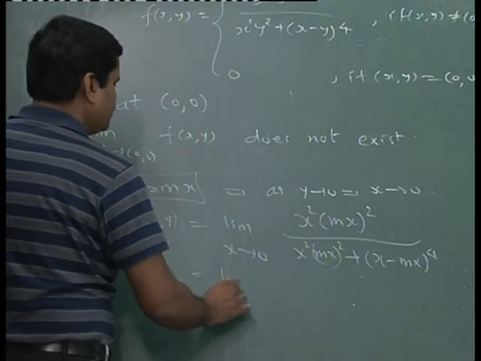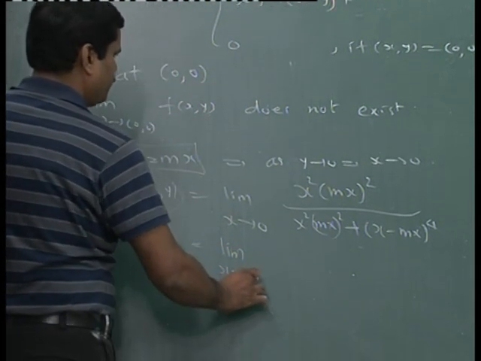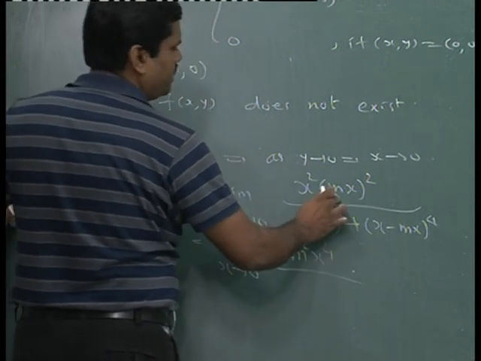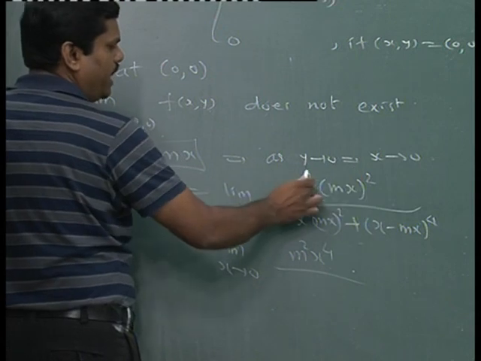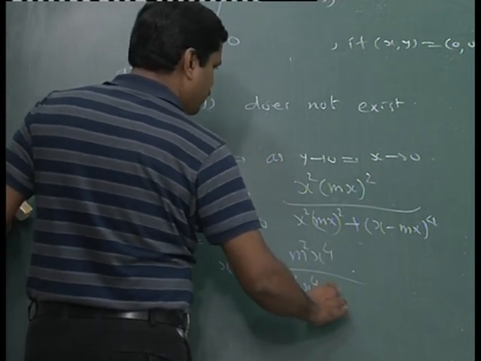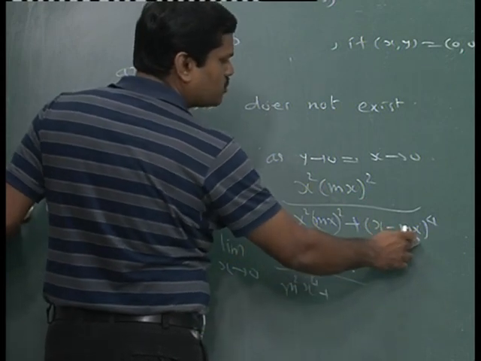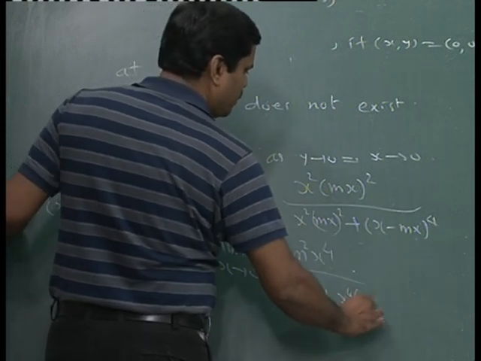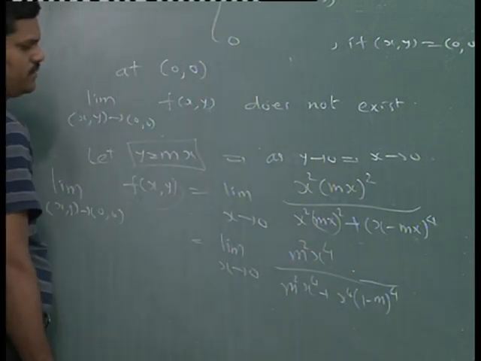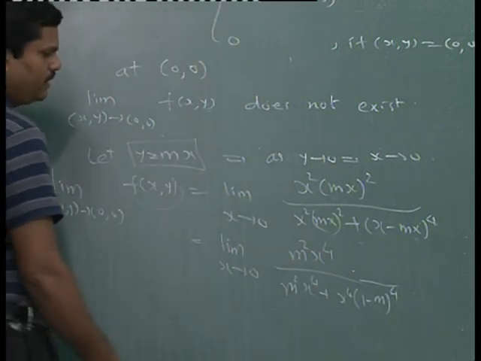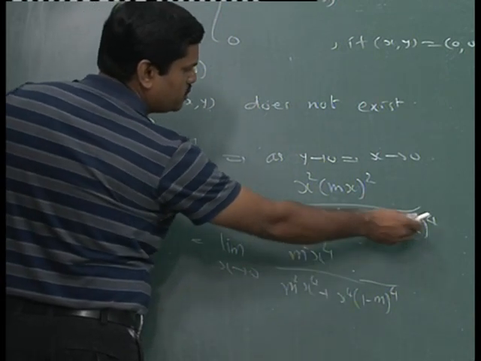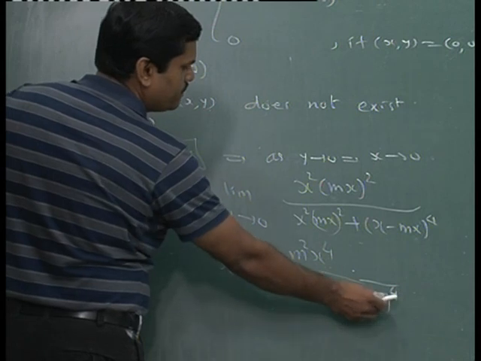So, what you will get is limit x tends to 0 m square into x raised to 4, because mx whole square means m square x square, and that will give you x raised to 4 here, and here m square x raised to 4 plus, again taking x common, you will get x raised to 4 into bracket 1 minus m whole raised to 4. You see this properly. So, I have taken x common, 1 minus m raised to 4. So, x raised to 4 into 1 minus m raised to 4.